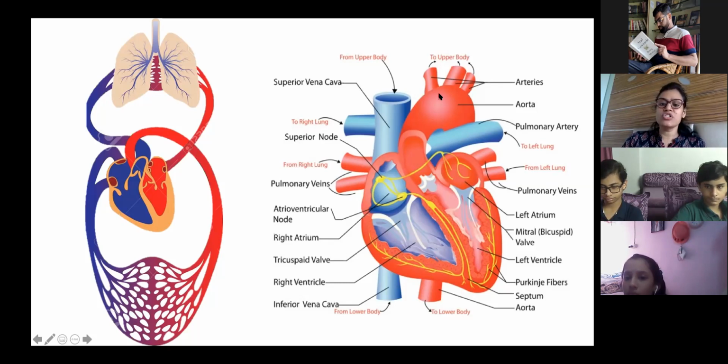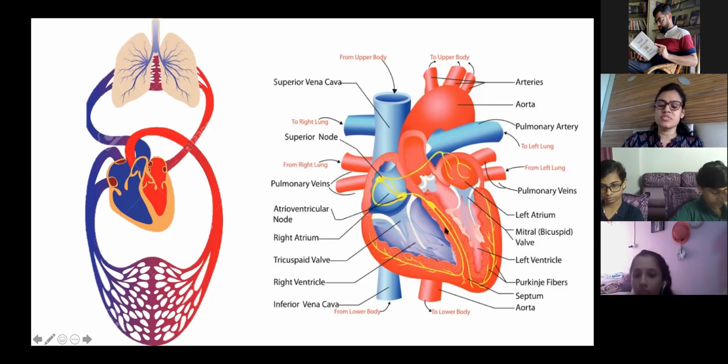Otherwise, separately also you can remember: the aorta has the aortic valve, and the pulmonary artery has the pulmonary valve. Together these two valves are called the semilunar valve, SL valve. What are the two atrioventricular valves? Tricuspid valve and bicuspid valve or mitral valve. Okay, and then what else is left in the heart?